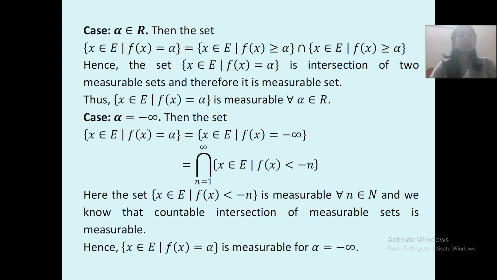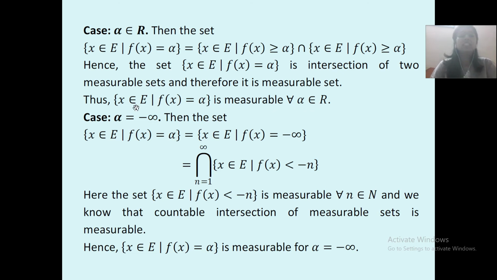Then the set {x belongs to E, f(x) is equal to alpha} is equal to {x belongs to E such that f(x) greater than or equal to alpha} intersection {x belongs to E such that f(x) less than or equal to alpha}. Hence, the set {x belongs to E such that f(x) is alpha} is the intersection of two measurable sets and therefore it is measurable. Thus, we can say that {x belongs to E such that f(x) is equal to alpha} is measurable for every alpha belongs to R.